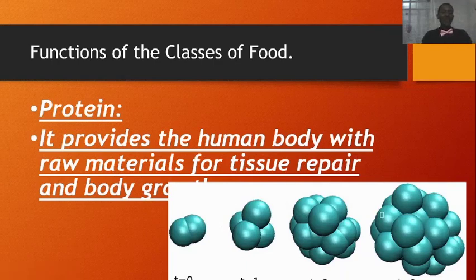Now, body growth also. Proteins provide the raw material for body growth, and growth occurs in living organisms by cell division. As you can see on your screen, all these cell divisions going on are as a result of protein provision in our food, and that is how we grow, as these cells divide.